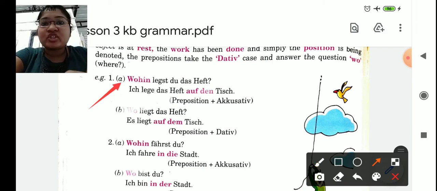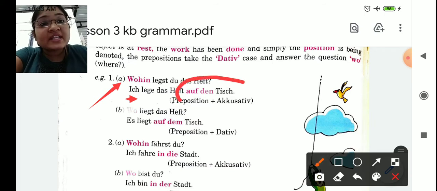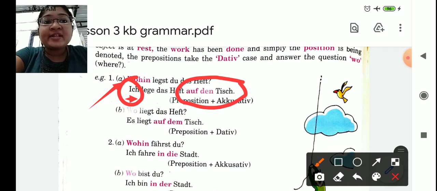Accusative, the question is always wohin. Wohin legst du das Heft? Where are you keeping the book? Ich lege das Heft auf den Tisch. So as I am keeping, a doer is mentioned, so the table will take the accusative case. Der Tisch will change to den Tisch because a doer is doing some action.